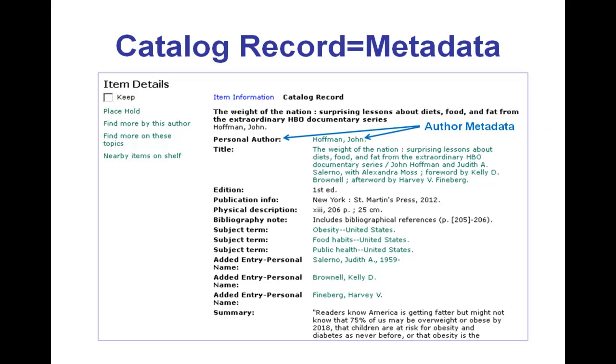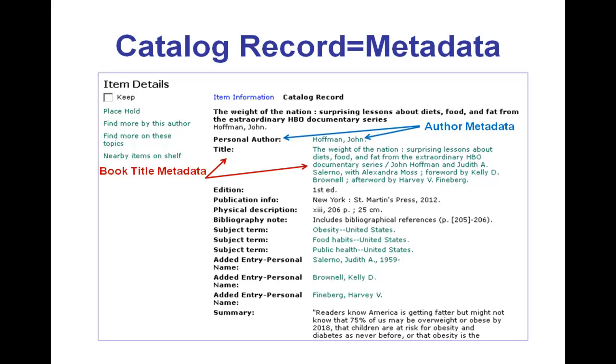Right here, this is the metadata for the author. As you can see, it says personal author: that's the name of the field, that's the metadata field name. And then the information that makes up the field is the name of the author, John Hoffman.